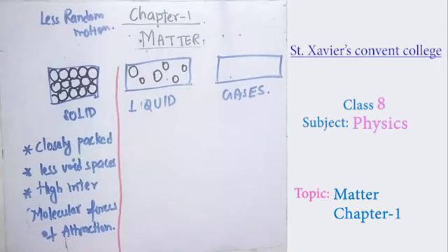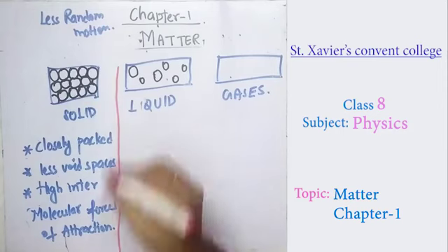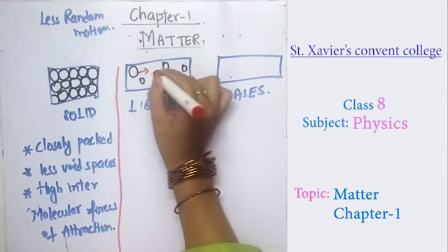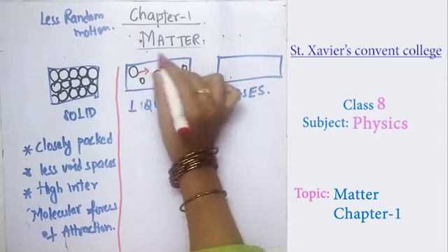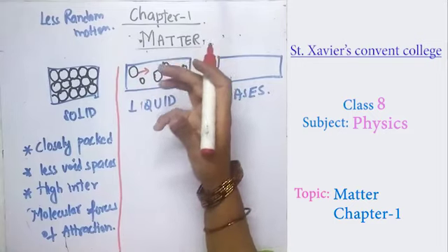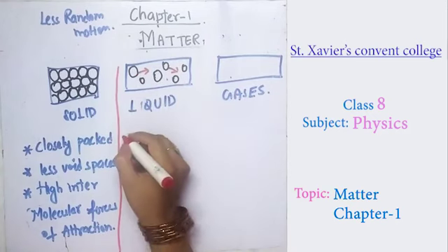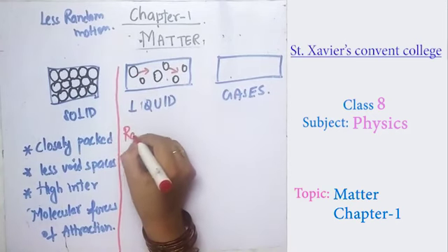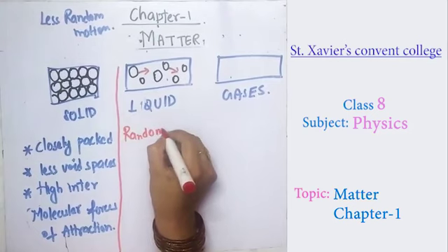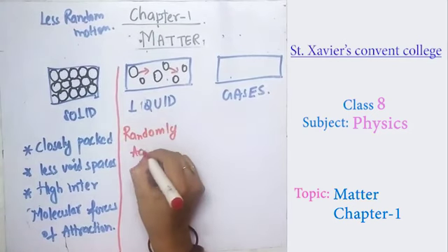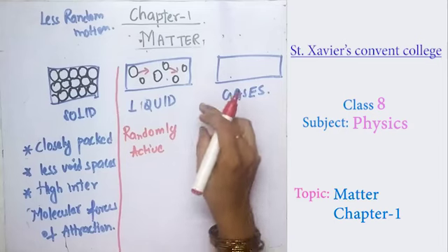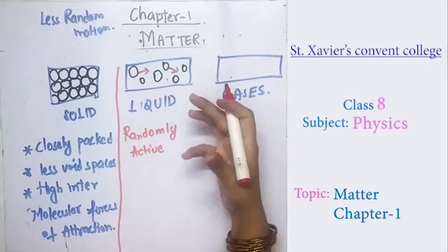The molecules are not very closely packed, but they have the tendency to move from one place to another, here and there. They have a random motion, so liquid molecules are randomly active to move.